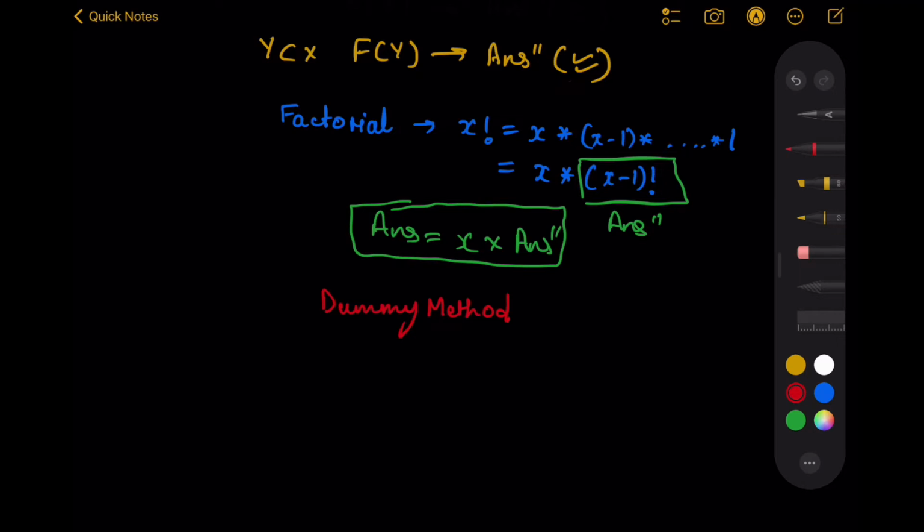All you need to take care of while writing this dummy method is that it works for a smaller input, and I need to use the answer from the smaller input to calculate my current answer. Now I don't have to care how it works for the smaller input, it gives me a correct answer. I have to use this answer and calculate my current answer. So this is the one thing that I need to keep in mind.